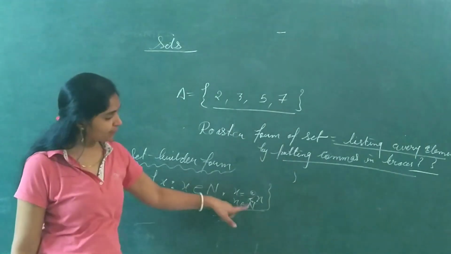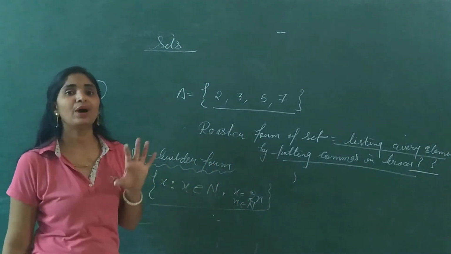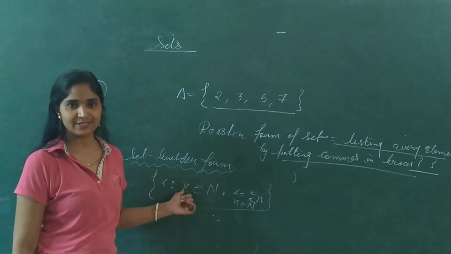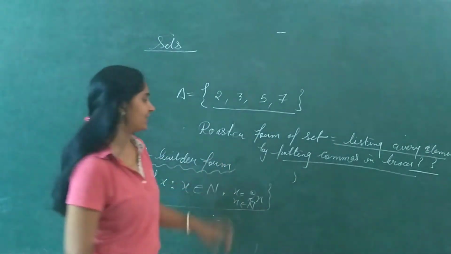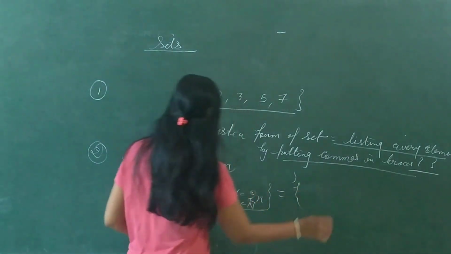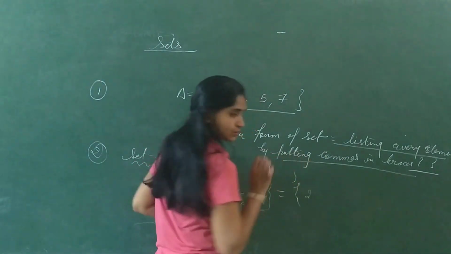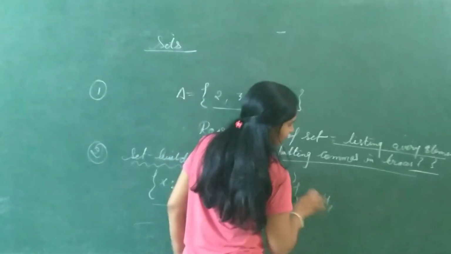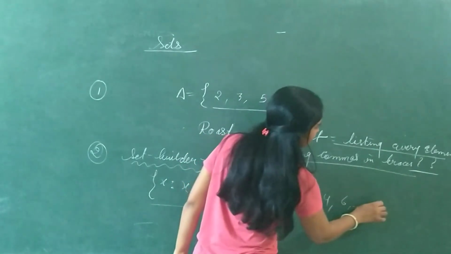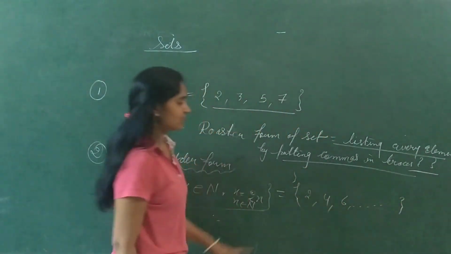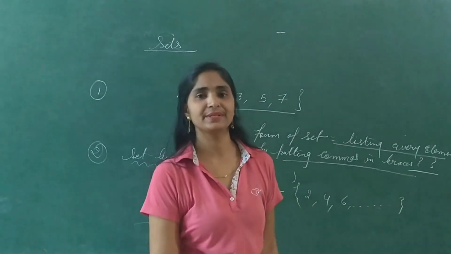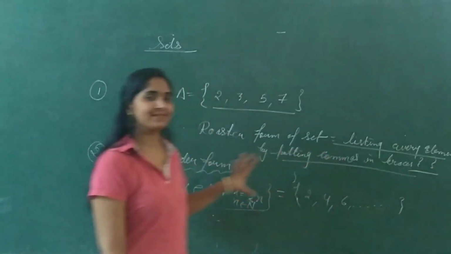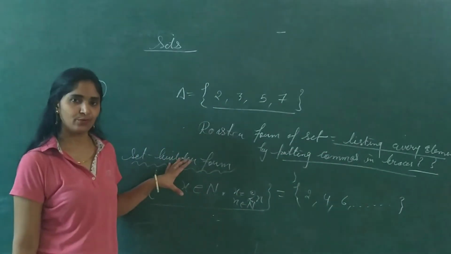And if this type of form is given, means you are having set builder form of the set, and you have to convert it into roster form, then you can list every element like this. Every element means 2 into 1, 2, 2 into 2, 4, 2 into 3, 6, means you can multiply all the natural numbers with 2. So you will get the set of even numbers. So this is the roster form and this one is the set builder form.